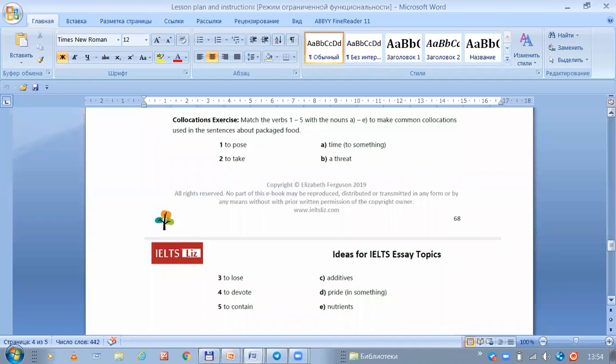Lose nutrients, I suppose. Yes. Devote time. Devote time and contain additives. It can be. Yes, 5 is C.